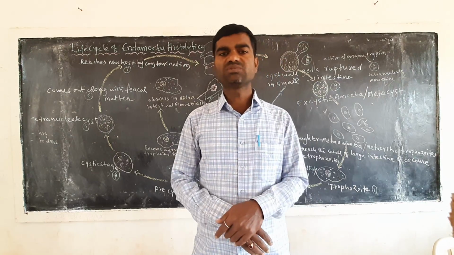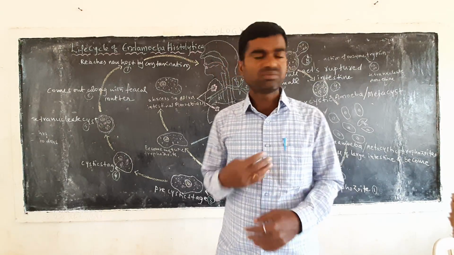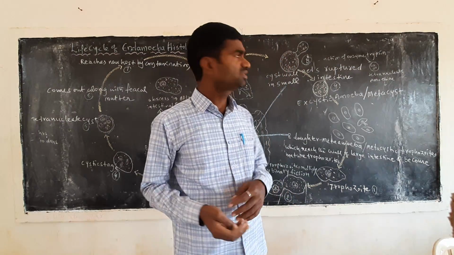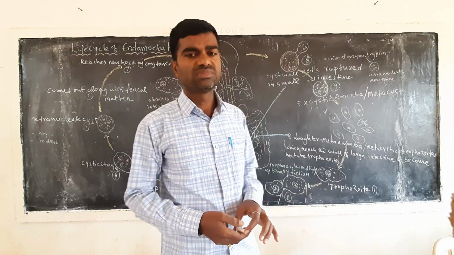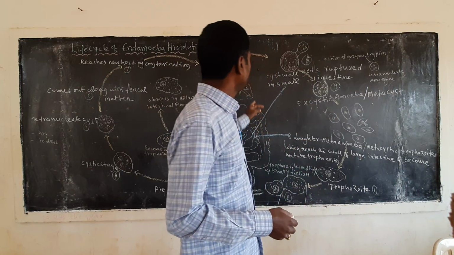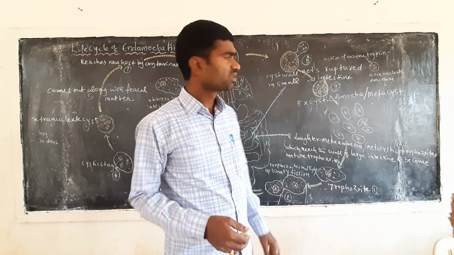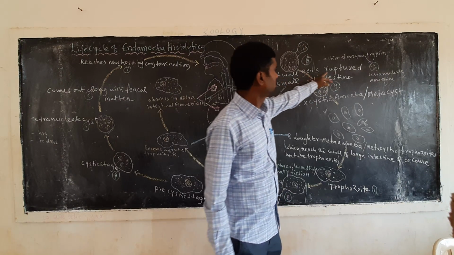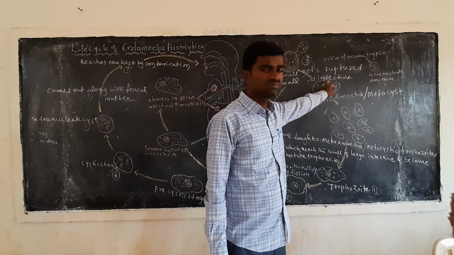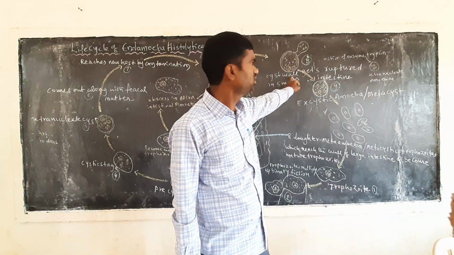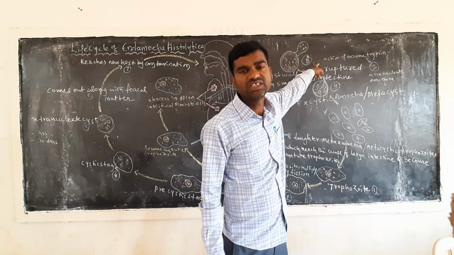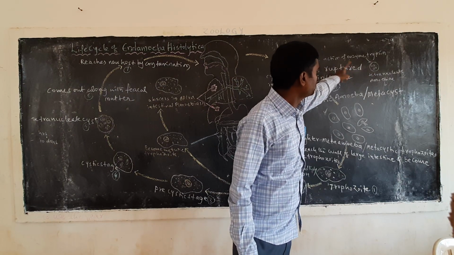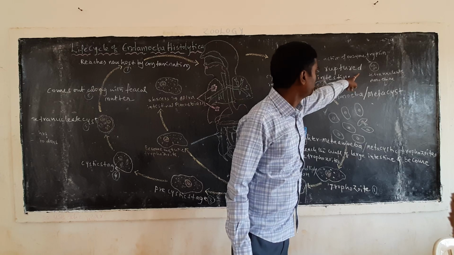Whenever it reaches the small intestine, the trypsin enzyme dissolves it, and it contains histolysin here. At this stage, the cyst wall gets ruptured in the small intestine by the action of the enzyme trypsin.